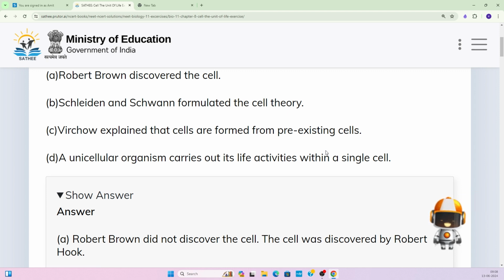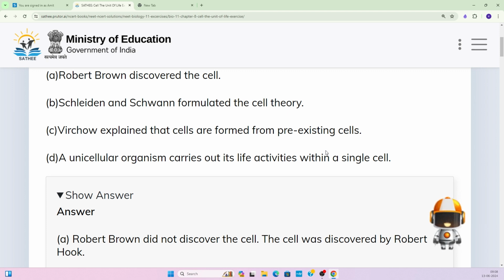Coming to the statement 1, Robert Brown discovered the cell. Now this statement is incorrect. Robert Brown discovered the nucleus, right? He saw the nucleus for the first time, but Robert Hooke was the person who first discovered the cell.